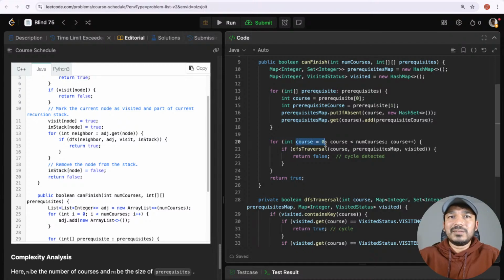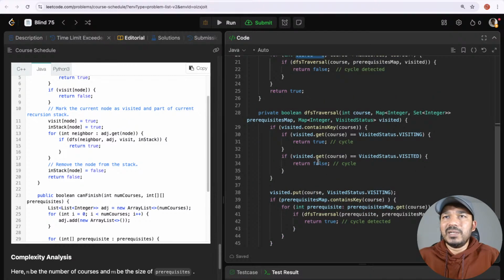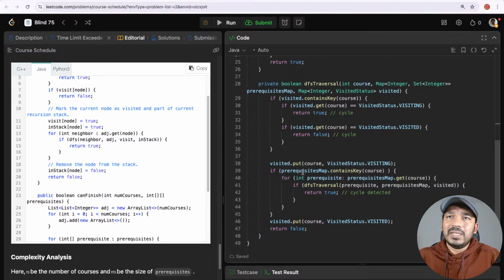Like when there is a disjoint set or when there is no dependency of the courses on one another, then it will initialize from here. But if there is a dependency, if one course is a prerequisite of another, then we keep calling from here only in depth first search, and then we will almost finish the traversal of all the courses around here. So once I marked it as visited, I had to check if it is already visited, then just return false. Don't do anything. I was not doing that.